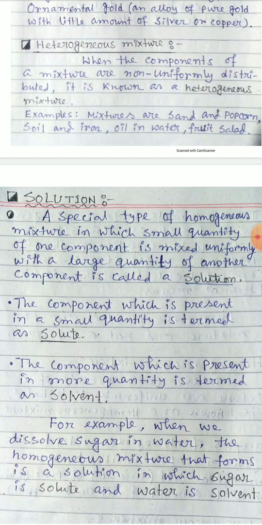For example, when we dissolve sugar in water to make a homogeneous mixture, this is a solution. Once you dissolve sugar in water, a homogeneous mixture will form, and this mixture is known as sugar water solution. In this case, sugar is present in a small amount, so sugar is solute, and water is present in excess amount, so water is solvent.